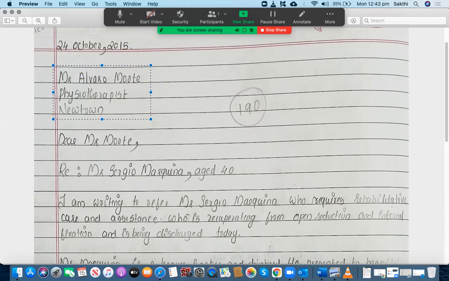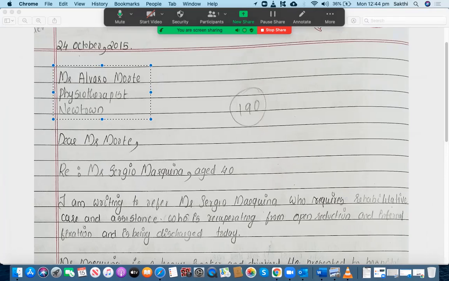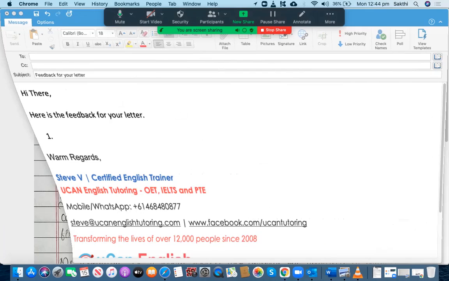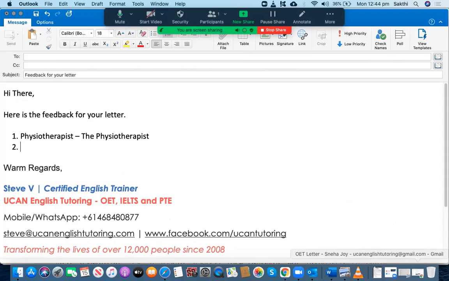So she has written down Mr. Alvaro Moot and then physiotherapist, Newtown. Okay. Whenever you have to write down the letter on the top, you have to use "the" before the occupation of the addressee. So you should have used "the physiotherapist". Instead of writing "physiotherapist", you should have used "the physiotherapist". That's the first thing you should have done.